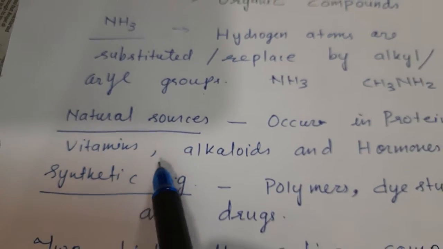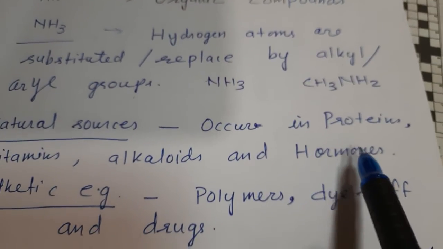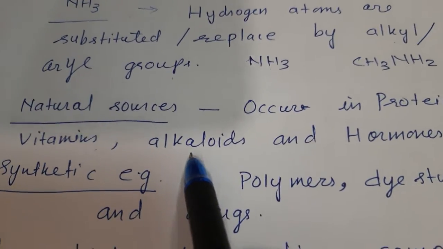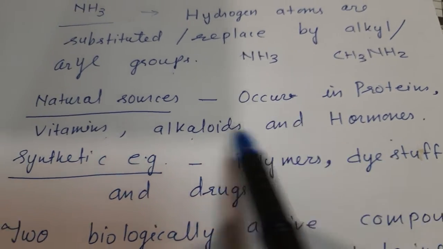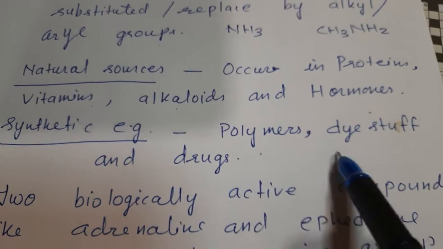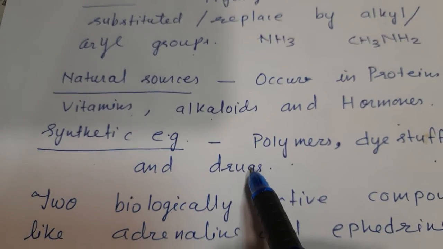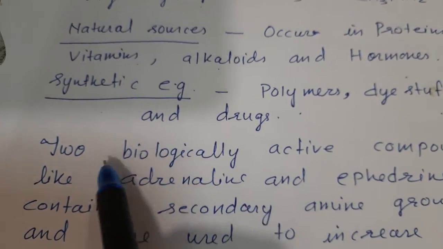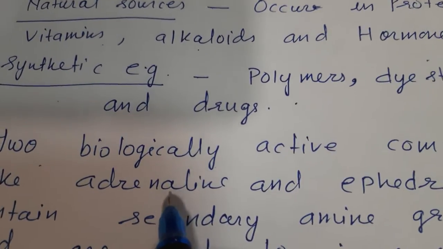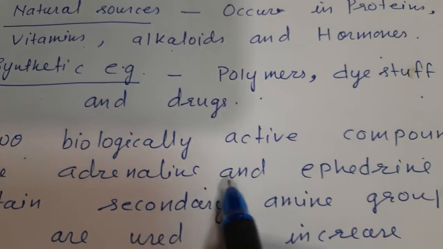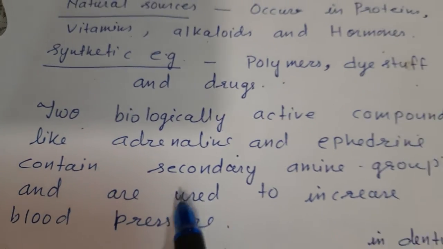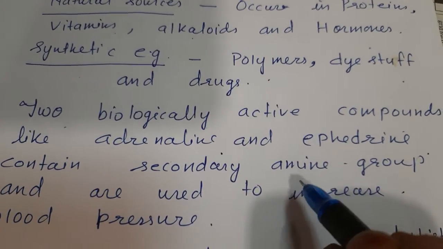What are the natural sources of amine? They occur in proteins, vitamins, alkaloids and hormones. What are the synthetic amines? Polymers, dyestuff and drugs. They contain the amines. Two biologically active compounds, like adrenaline, you must have heard about adrenaline, and ephedrine. They contain secondary amine group. Which type of amine group?